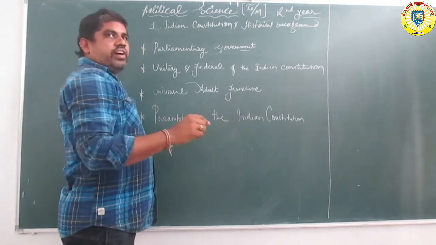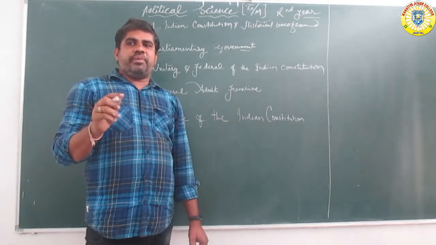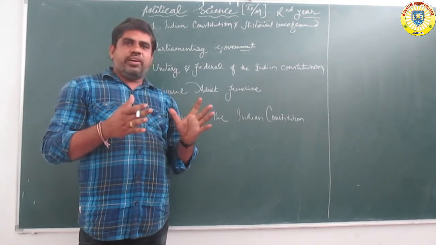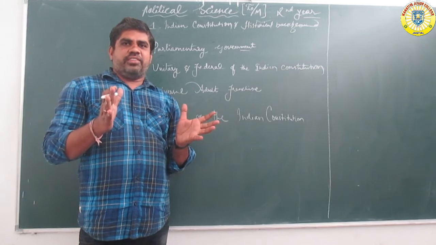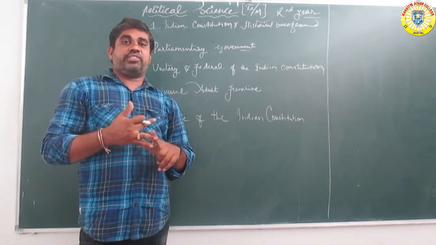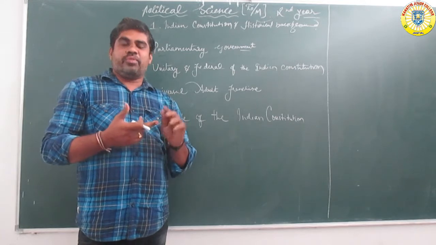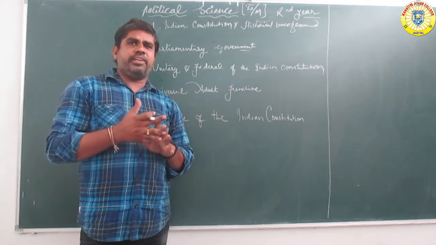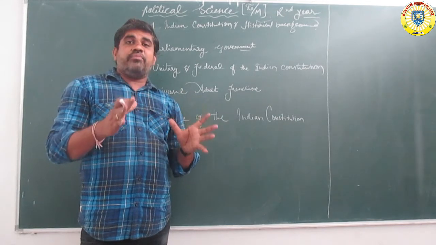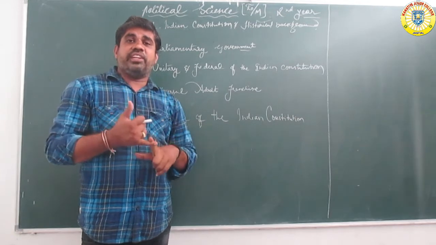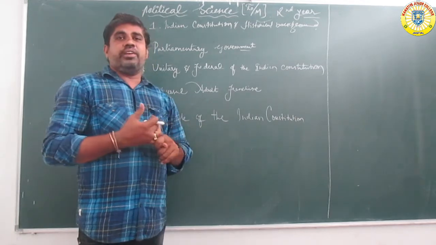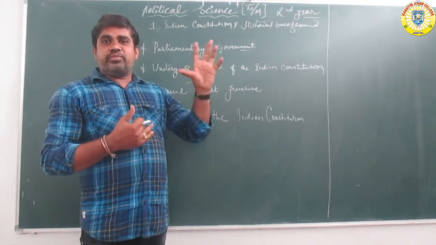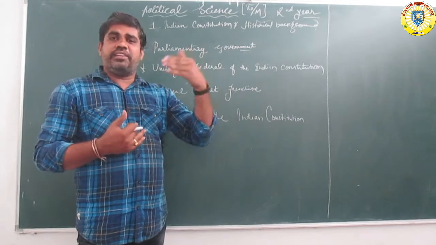Before independence, many movements started. For example, yesterday we already covered the Rowlatt Act. Next, the Cripps Mission. Next, the Home Rule Movement, one of the important movements of that historical period. The turning point was the Quit India Movement in 1942, the last movement of the independence period, continuing till 1945.